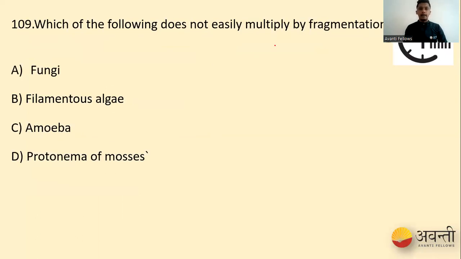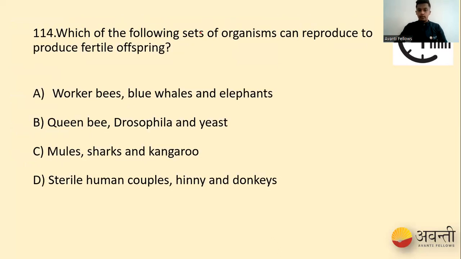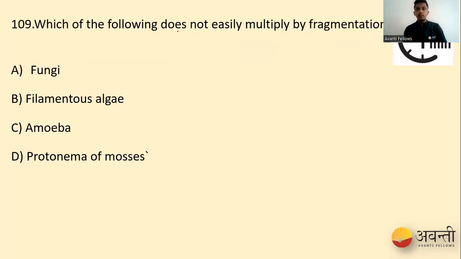So here we have another question. Which of the following does not easily multiply by fragmentation? Our options are fungi, filamentous algae, amoeba, and protonema of mosses. In this question, they're asking which does not easily multiply by fragmentation.